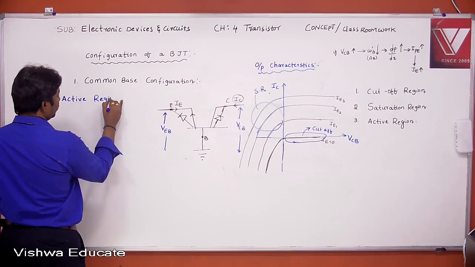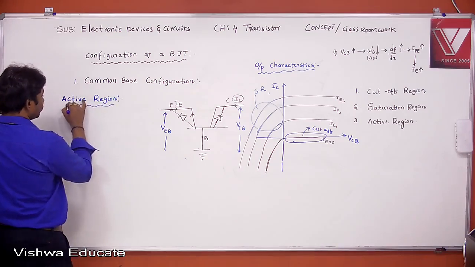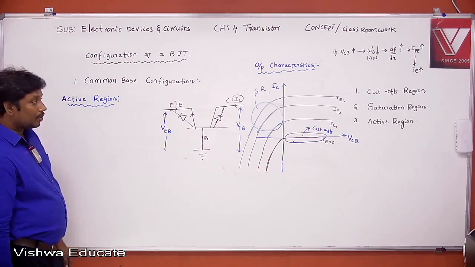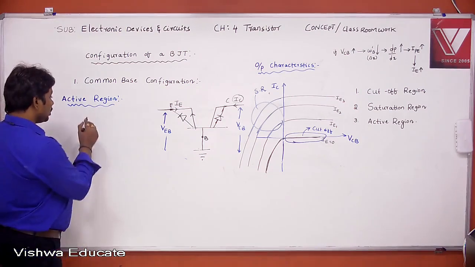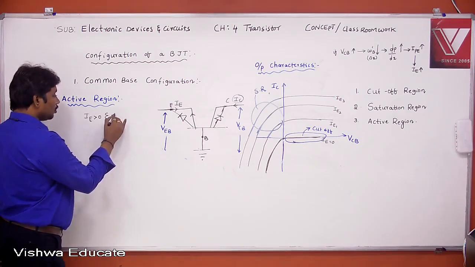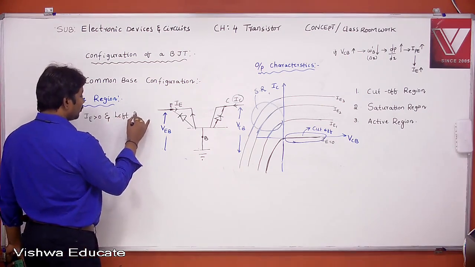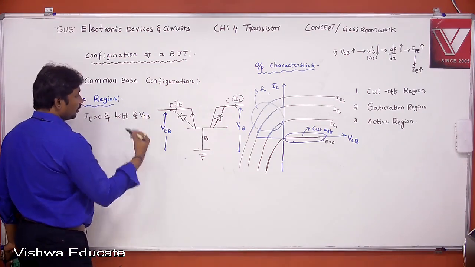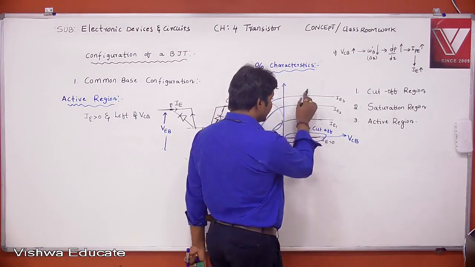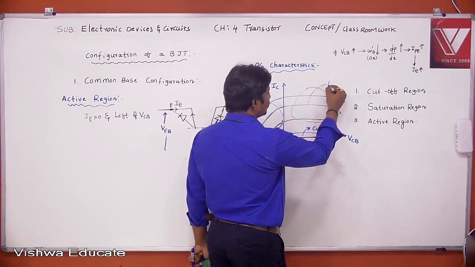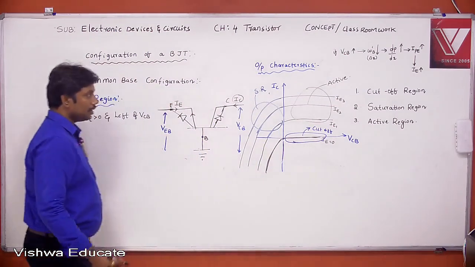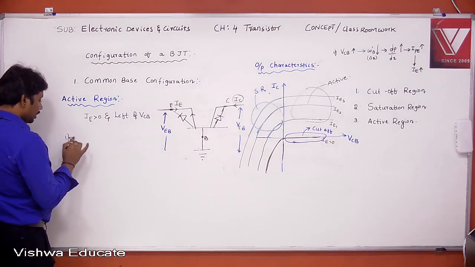active region. Yeah. What is the active region actually? The active region is nothing but the region in which the emitter current is greater than 0 and also right of the VCB. See, emitter current is greater than 0. Right of the VCB means this portion actually, right? This region is called what? Active region. Right?